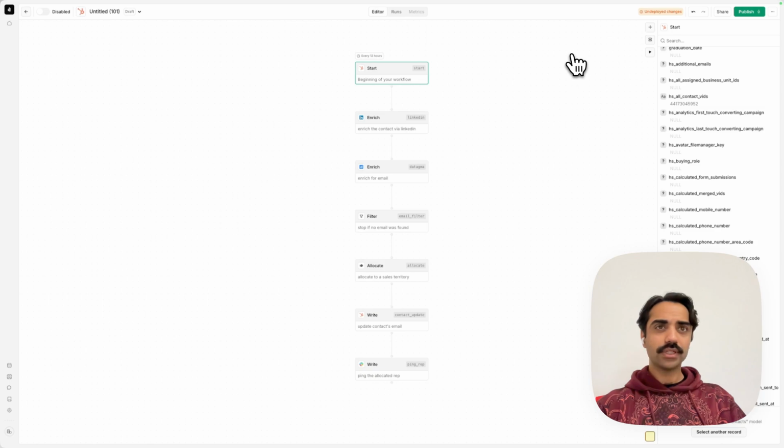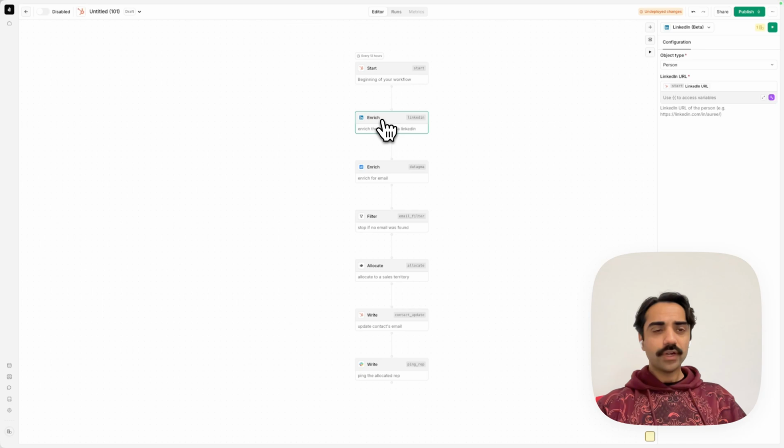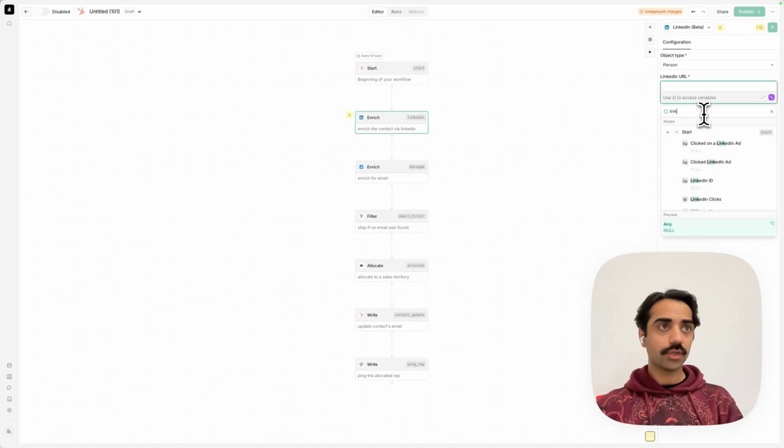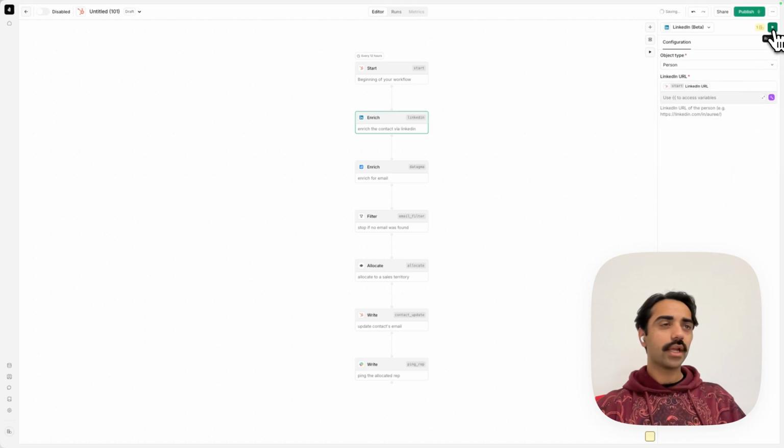Perfect. So now that the sample is changed, we can go to the rest of the nodes. Every node will require an input, and after being executed will throw out an output with some data. Just to illustrate how this works, I can use the autocomplete feature and search within the start node for the field needed. If I type LinkedIn URL, I see this field looks right, and I can go ahead. So I can play this